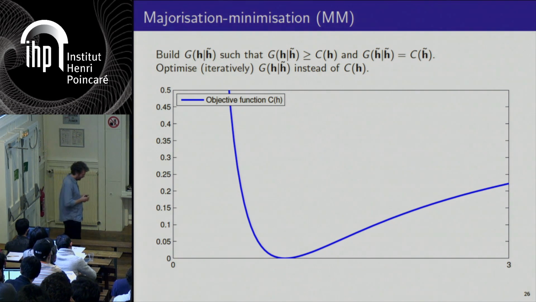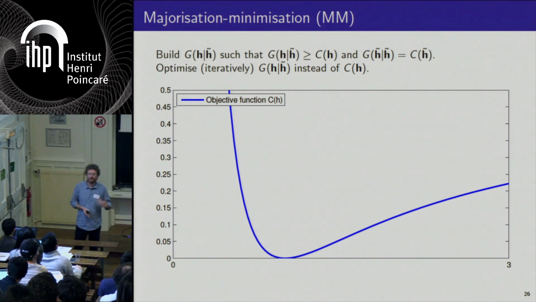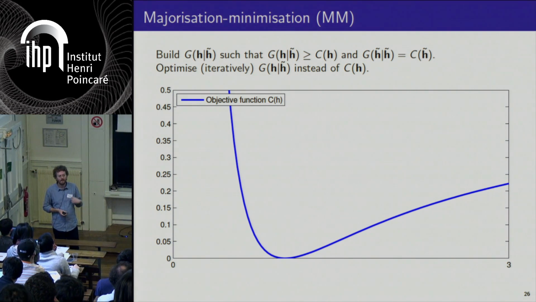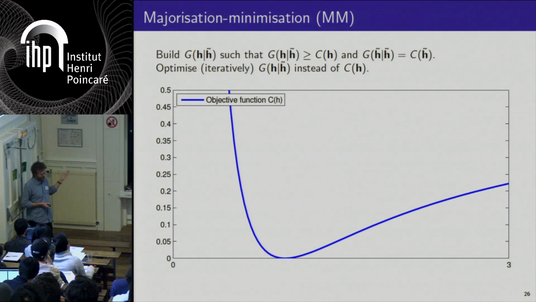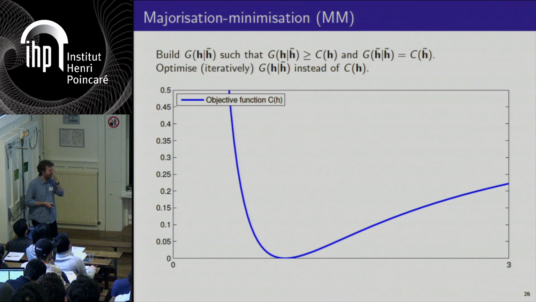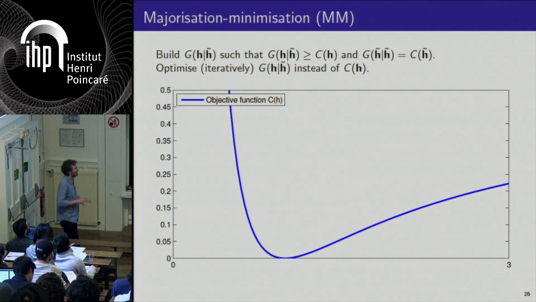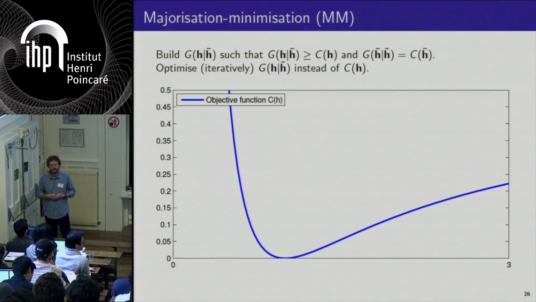So as I said, I'm going to derive a majorization minimization algorithm for NMF with the beta divergence. The concept of majorization minimization, MM, has been here for a long time. It's very simple. I like it a lot. It's very easy to explain, and it does not depend on any tuning parameter.